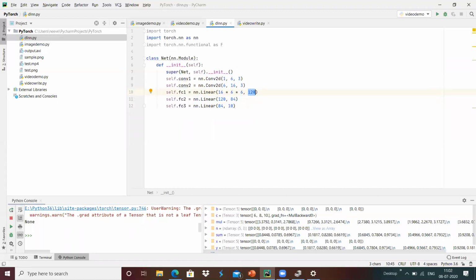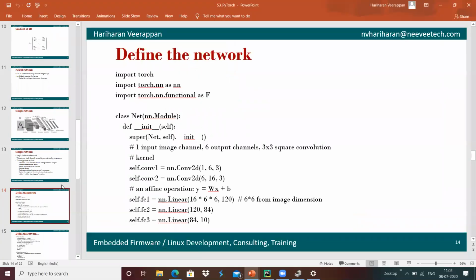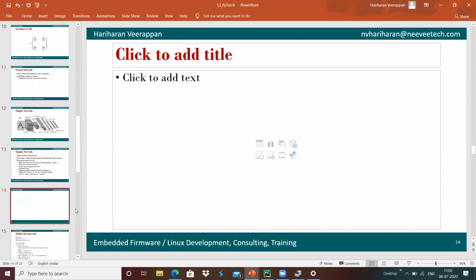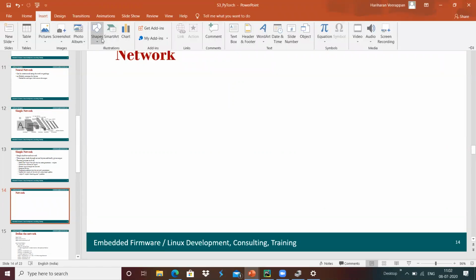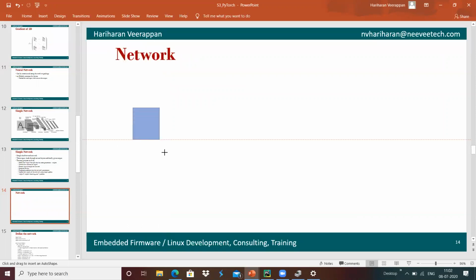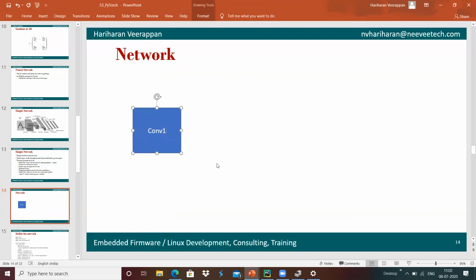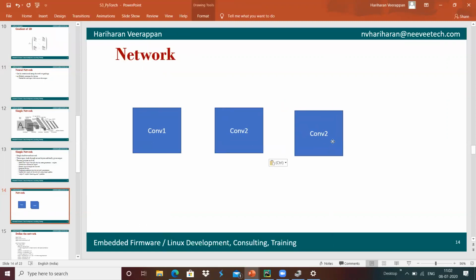Now I'm going to define the network. I have convolution 1, convolution 2, and FC1, FC2, and FC3.